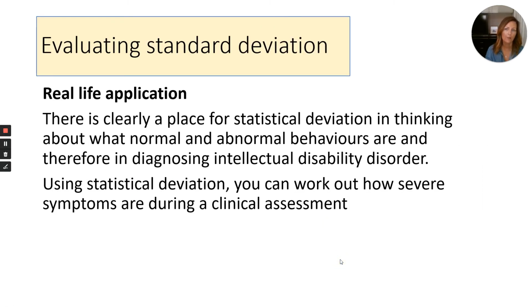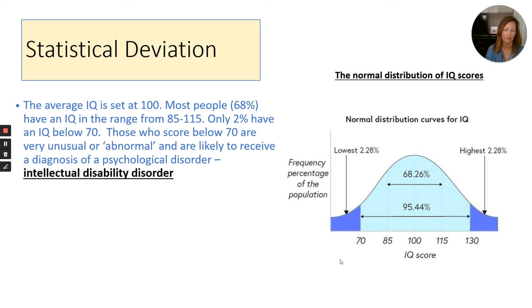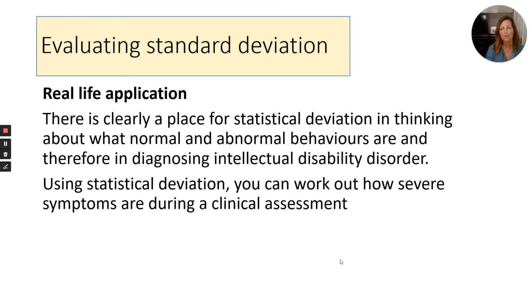So now that we understand what statistical deviation is, and really as soon as you hear statistical deviation, you need to be thinking about your bell curve, and you need to be thinking about those either end of it. Here are some evaluation points. So first of all, in terms of real life application, it has a really useful real life application because it's very clear what normal and abnormal behaviours are, and we can really clearly see what the norm is and what the outlying